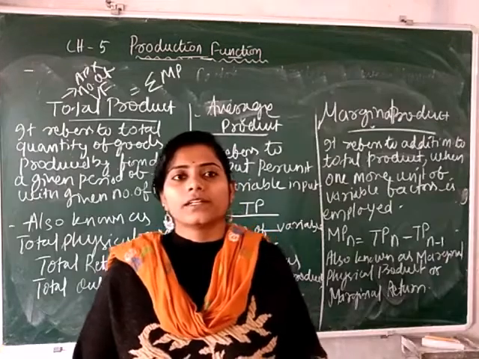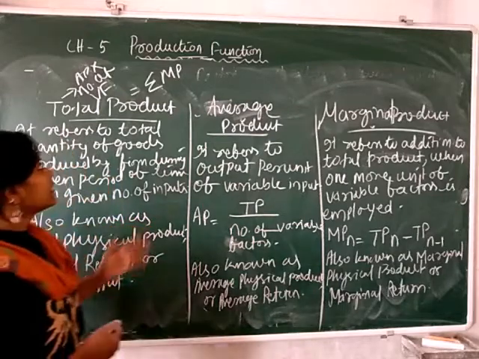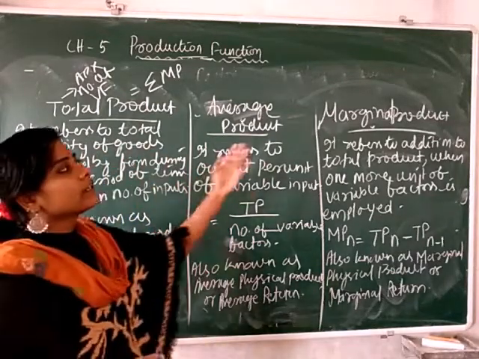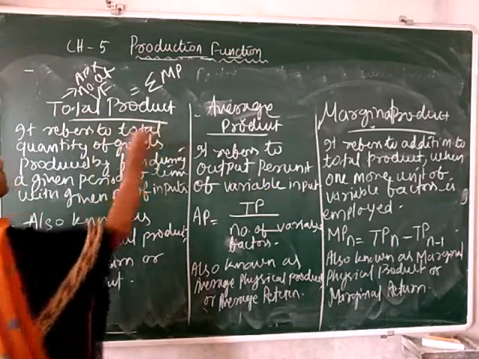The concept of product can be looked at from three angles: total product, average product and marginal product. First we discuss total product.